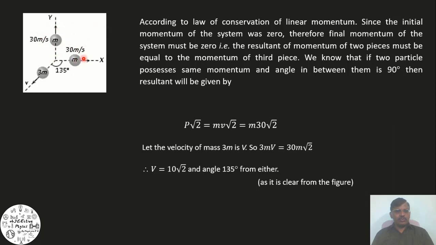Here the first particle's momentum and second particle's momentum are equal vectors acting at 90 degrees, so the resultant makes an angle of 45 degrees with both the x-axis and the y-axis. The opposite line to this 45 degrees line is at 90 plus 45 from the x-axis and 90 plus 45 from the y-axis, so the third particle is moving with velocity v equal to 10 root 2 meters per second in a direction making an angle of 135 degrees with either the first particle or the second particle.